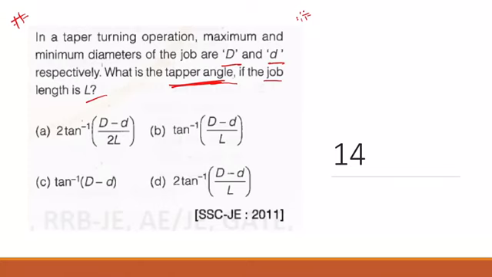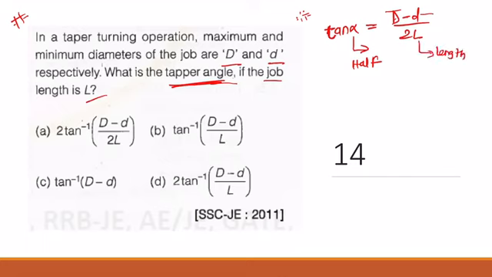So in taper turning operation, the half angle, that is tan alpha, is given by capital D minus small d by 2L, where alpha is half angle. Remember, this is half angle. Capital D is the maximum diameter of the job, small d is the minimum diameter of the job, and L is the length of the job.